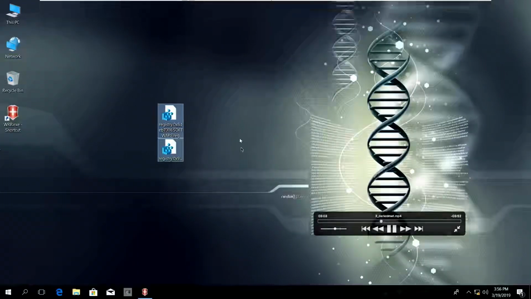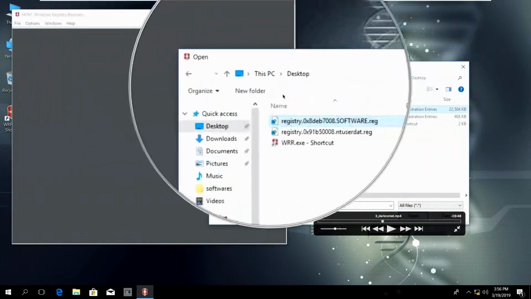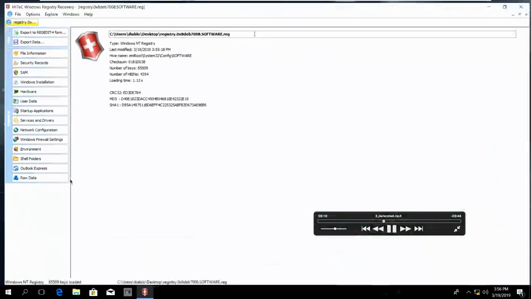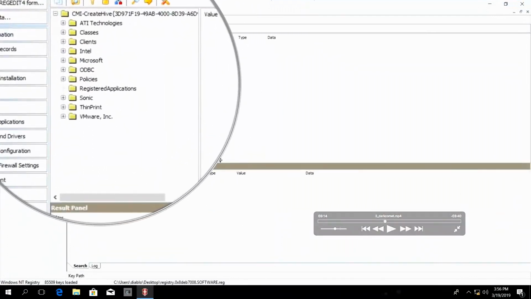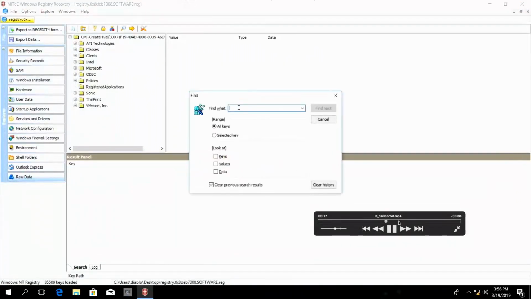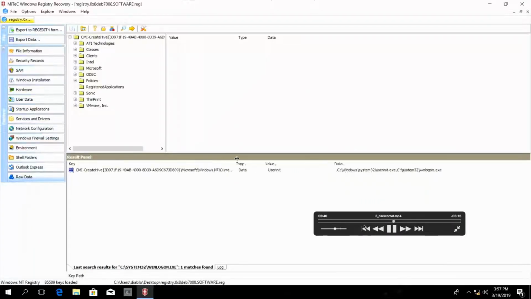So I copy them to my Windows machine. I'm using a tool named Windows Registry Recovery, using which I'm loading the software hive first. Let's see what happened. It will build the registry structure for me. Here, this is the registry structure of HKLM\Software, right? I can find the malicious executable by using the Ctrl+F find option, and I search in this registry hive to see where it is referenced. And it lands me on this registry key.